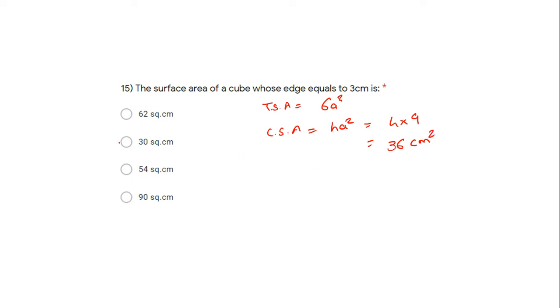Anywhere here, 36 centimeter square is not given in any option, so you cannot argue that when it is not specified and just surface area is written, it always means CSA, that we have discussed in our regular lecture.